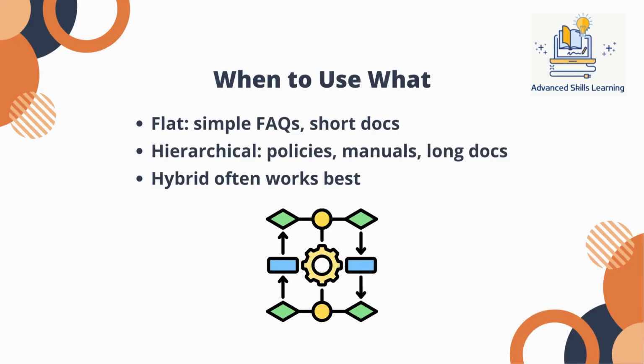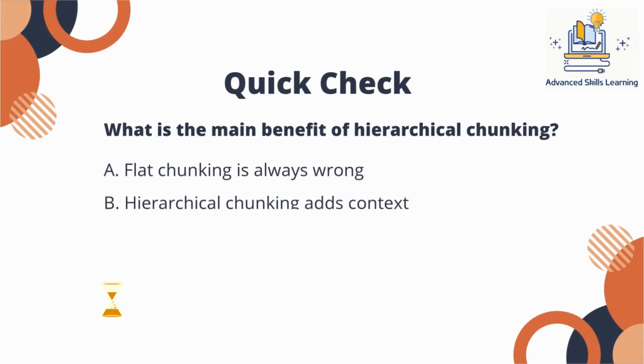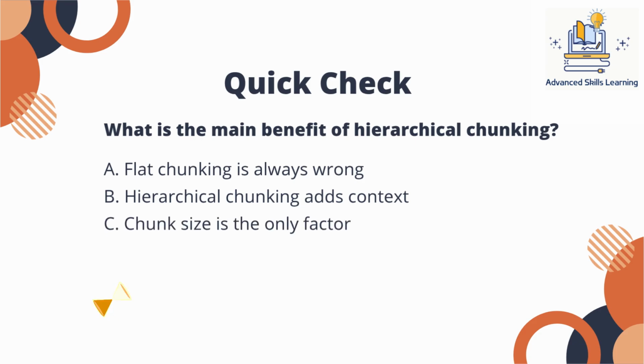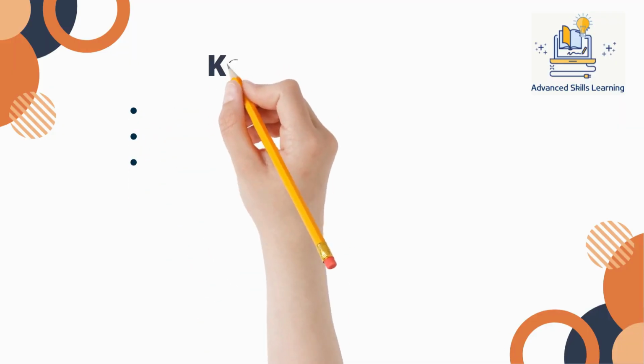Quick check. 2 seconds. What is the main benefit of hierarchical chunking? A. Flat chunking is always wrong. B. Hierarchical chunking adds context. C. Chunk size is the only factor. Keep your guess. The answer is B. Hierarchical chunking adds context. It adds context by preserving relationships, which is exactly what improves answer quality.